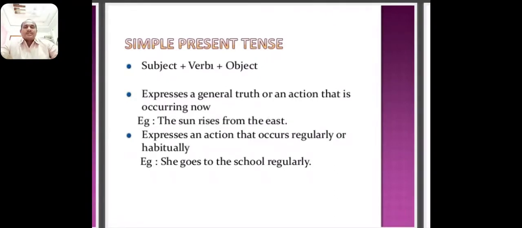These types of words we can see at the end of the simple present tense sentence. These are the key words given here from the examination point of view. However, they are used according to the sense irrespective of tense also. So if you want to find out the simple present tense sentence easily, you can use these keywords. And also